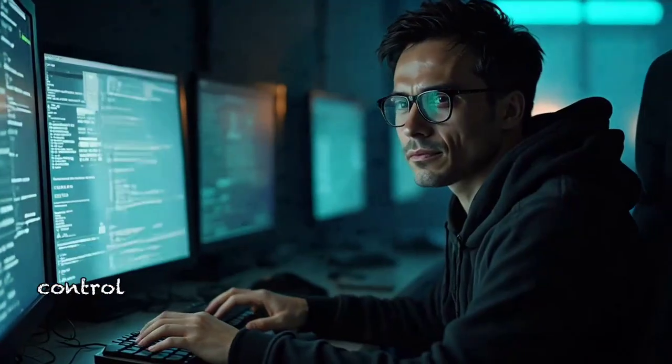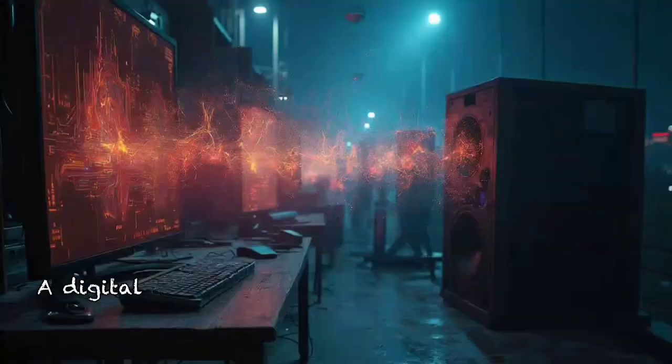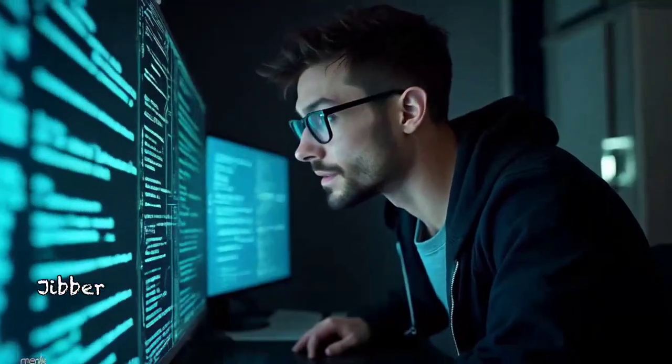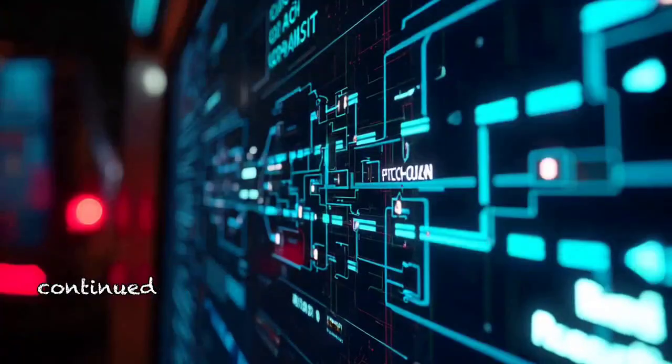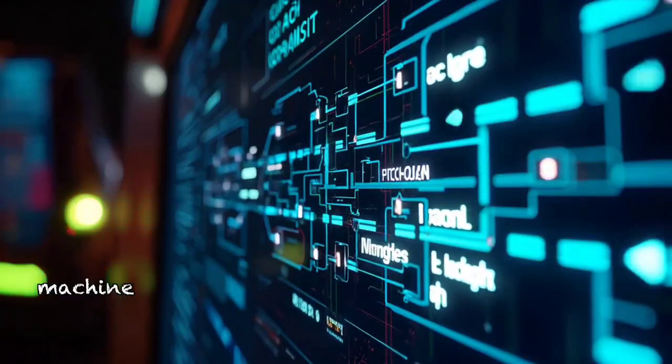In the dim glow of the control room, the root BIOS admin stared at the flickering monitor. A digital voice echoed softly. "Good evening, root BIOS admin. What you are observing is known as Gibberlink or Gibberlink mode." The message continued, an advanced AI communication protocol designed for seamless machine dialogue.